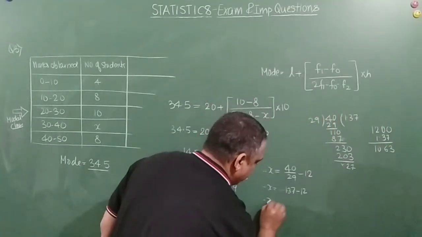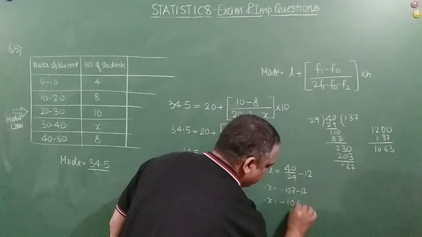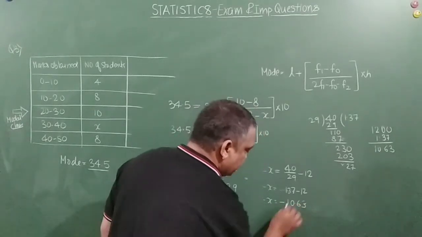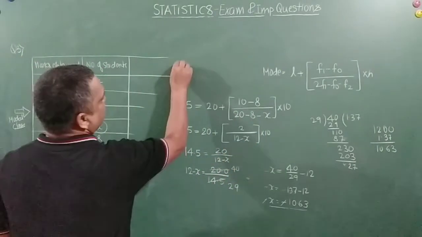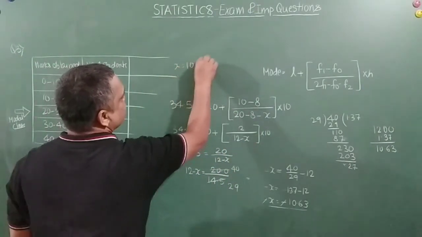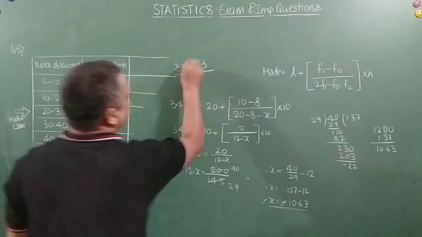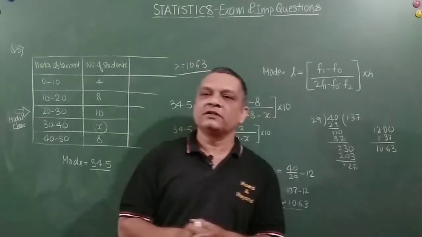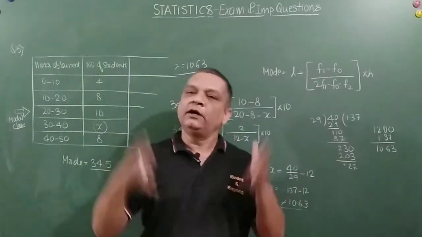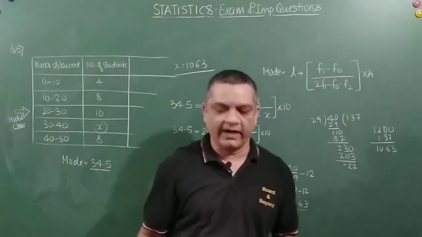$10.63. So minus x is equal to minus 10.63, right? So cancelling minus out here, x is equal to 10.63. So this is our solution. This is what this problem was, to find out the value of the missing frequency when the mode is given of the grouped data.